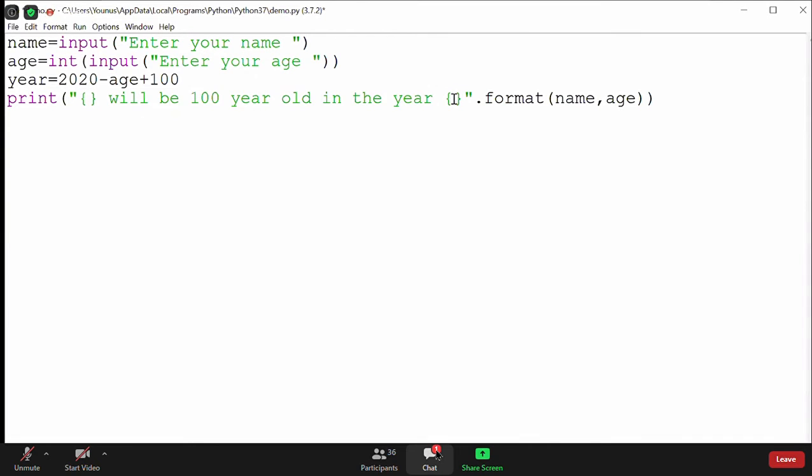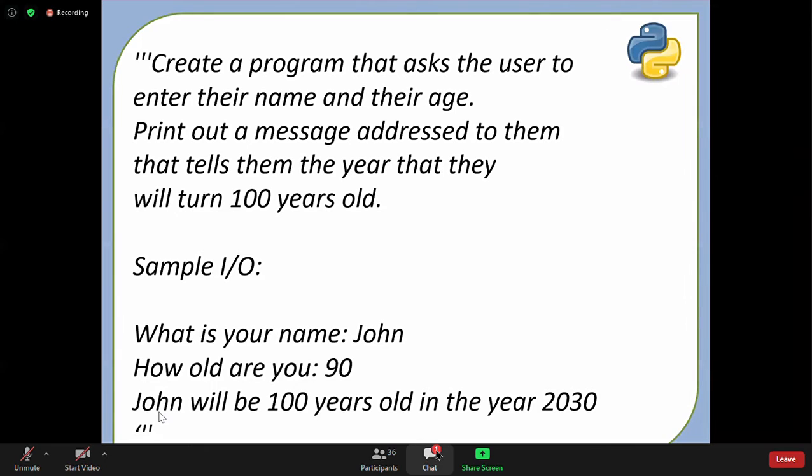Then I'm using a placeholder to print the name, and I'm printing the sentence as it is, and I'm again using the placeholder. So no need to print age or year. I'm not printing age, I'm simply printing year. It's up to us, Vamshi, what you want to print. According to this one, I need to print the name will be 100 years old in the year 2030. So I'm not printing the age here as you notice.